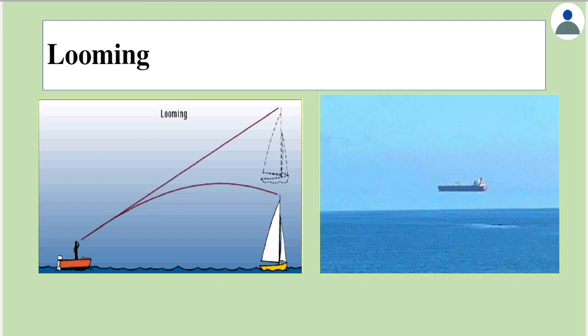The opposite of mirage is looming. When I say opposite, it means that in case of mirage, it is more prominent during a hot summer day. The looming would be the opposite of it. Think of a cold winter evening somewhere near the poles. Think of somewhere near the north or south pole, or at higher latitudes. So think of a cold winter evening.